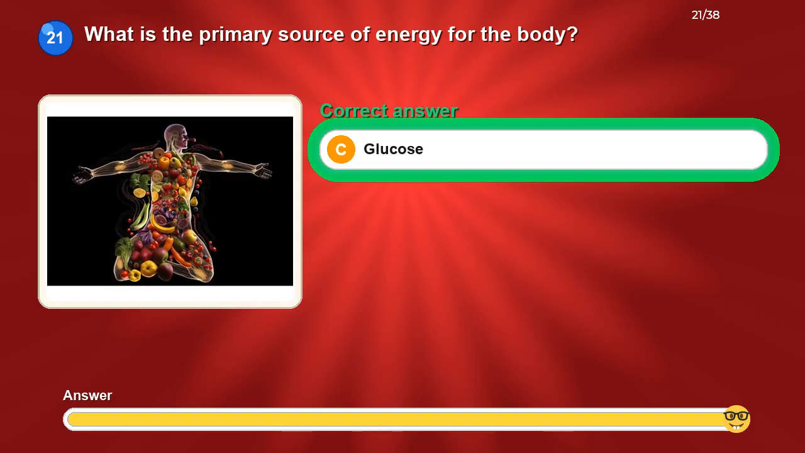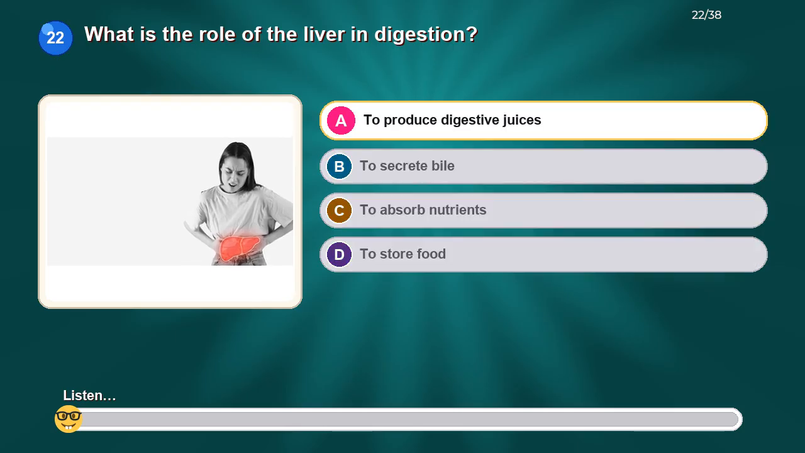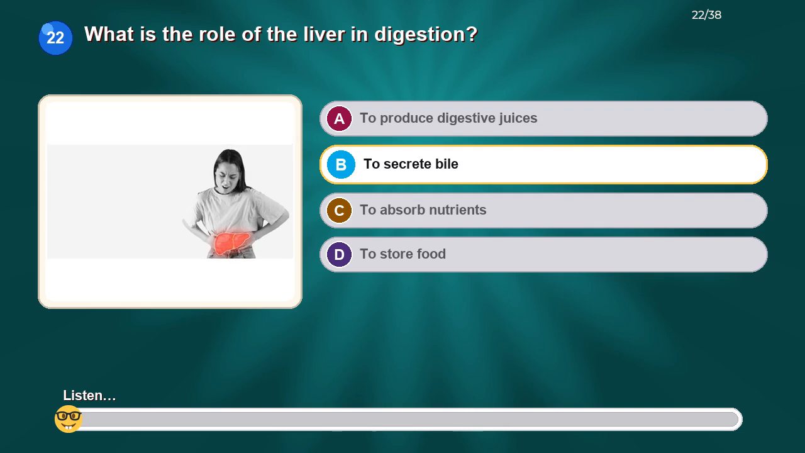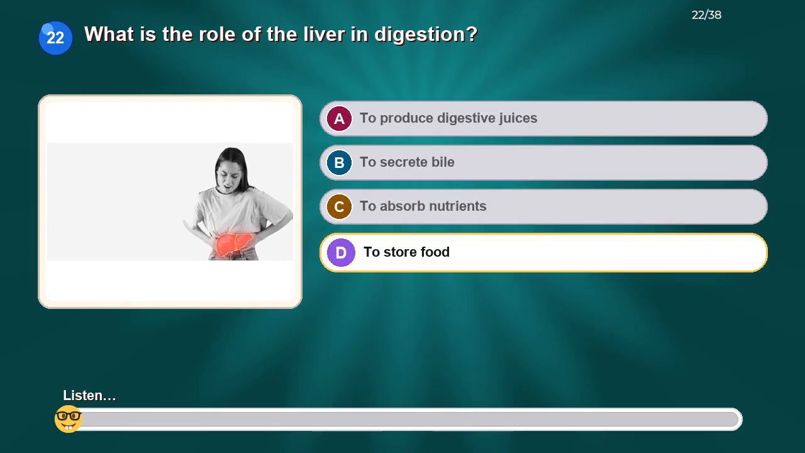The correct answer is glucose. What is the role of the liver in digestion? Option A. To produce digestive juices. Option B. To secrete bile. Option C. To absorb nutrients. Option D. To store food.